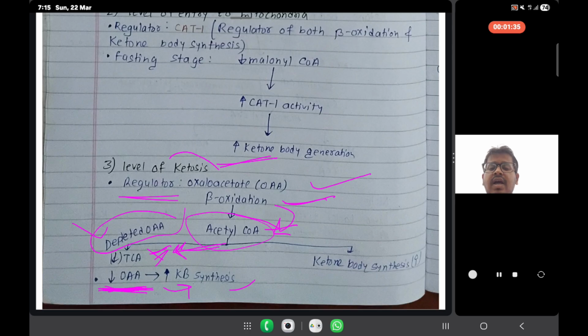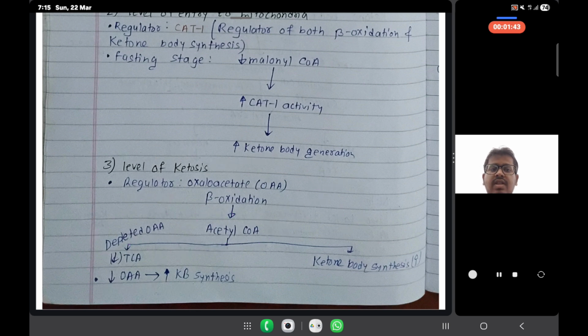The reason is that our body has an increased amount of acetyl coenzyme A, so the liver wants there to be a decreased amount of acetyl coenzyme A. As the TCA cycle is not occurring, the other option to reduce the acetyl coenzyme A is the synthesis of ketone bodies.